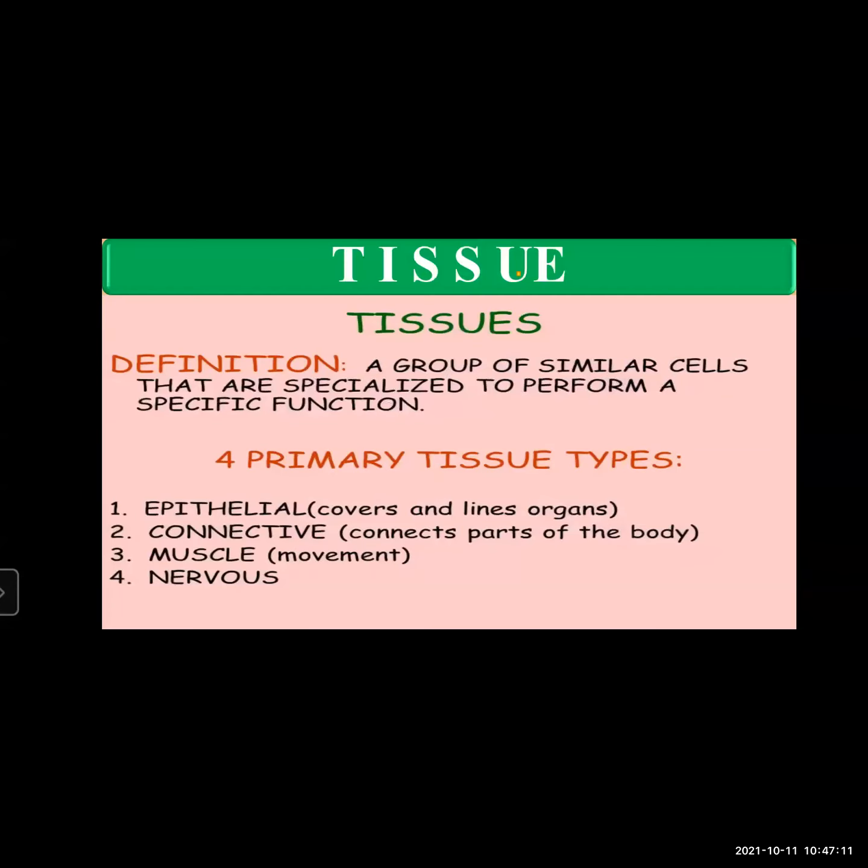Then, do you know what a tissue is? Tissues are groups of similar cells that are specialized to perform a specific function. When cells come together in a group and perform similar functions, it is called a tissue. Last year, we learned the different types of tissues. If you remember, some of them I have written here: epithelial tissue, connective tissue, muscular tissue, and nervous tissue.